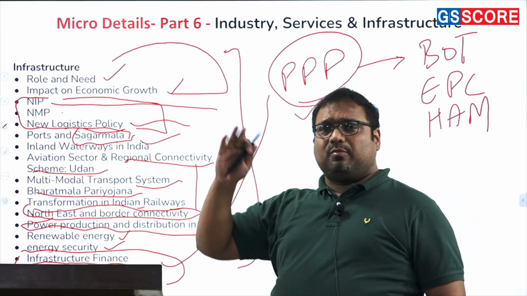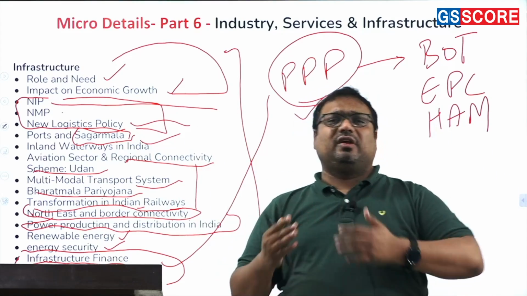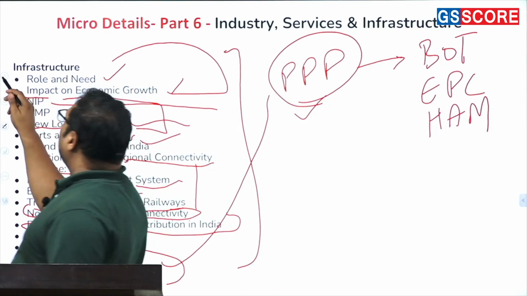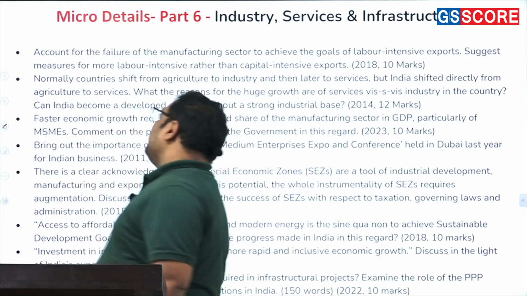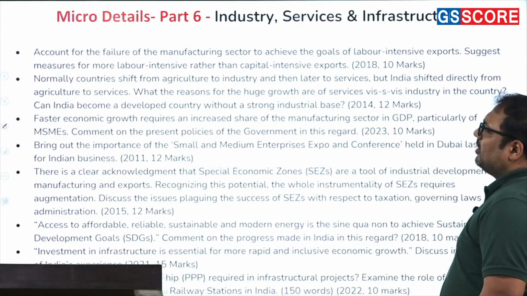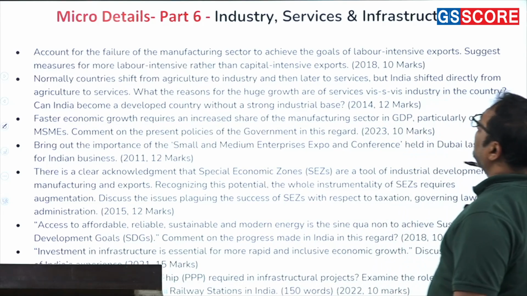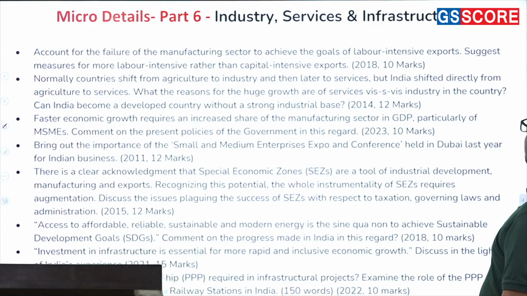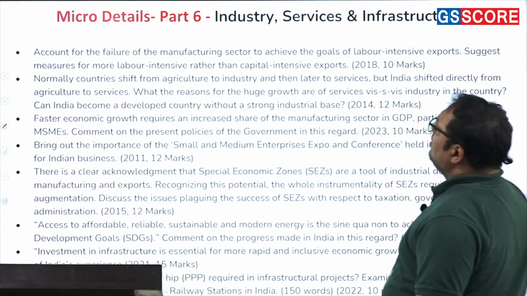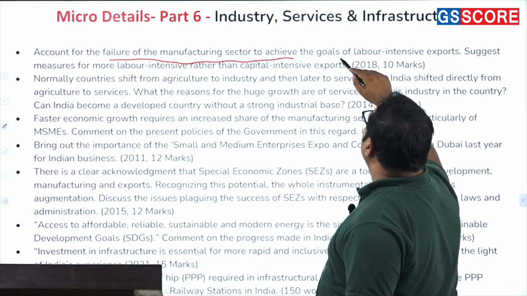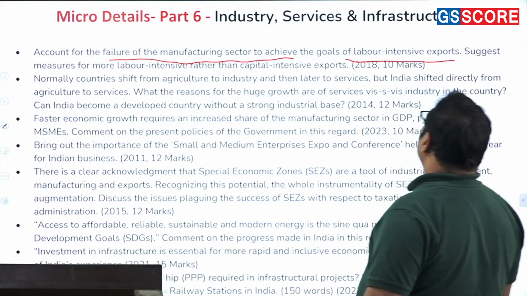I hope you have been able to understand what all you need to study when it comes to the sectors of the Indian economy. Now let us take some questions here. What kind of questions have come? Let's look at them. Account for the failure of the manufacturing sector to achieve the goals of labor intensive exports. Okay. That the manufacturing sector in India has failed to achieve the goals of labor intensive exports.